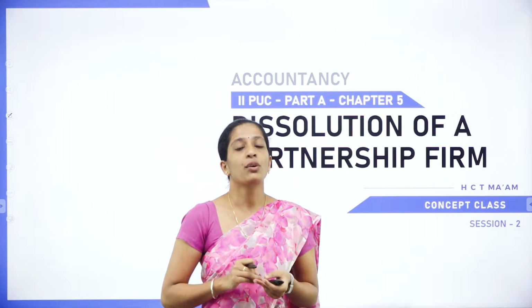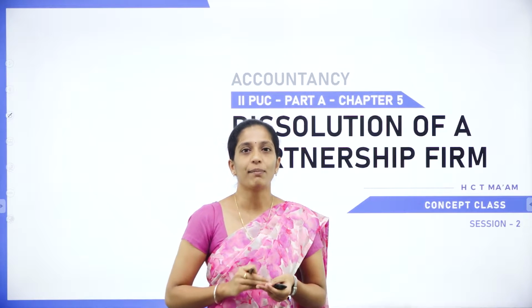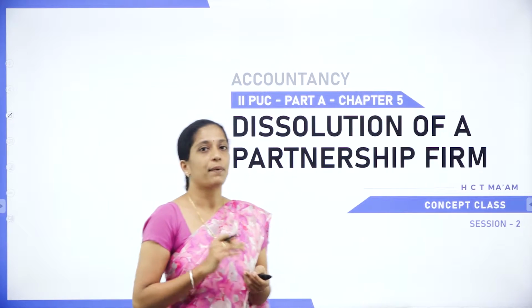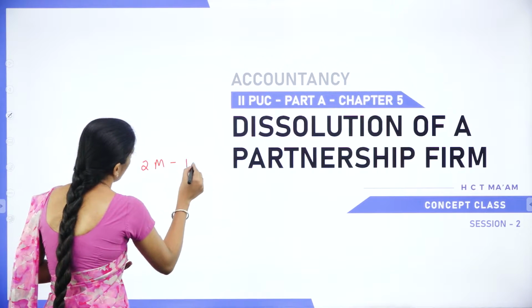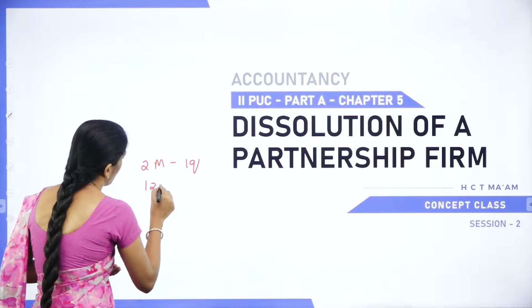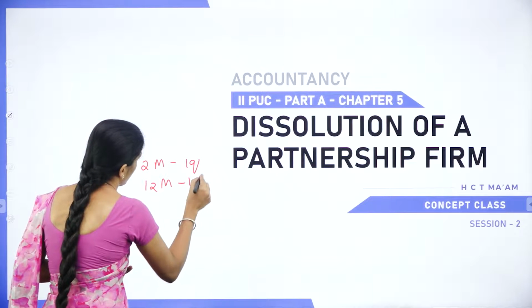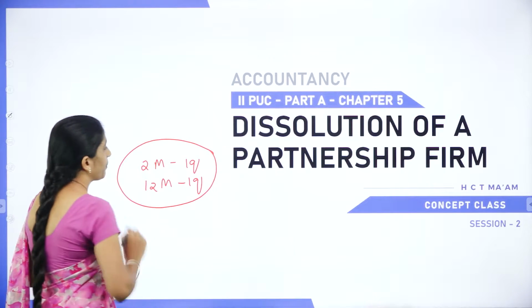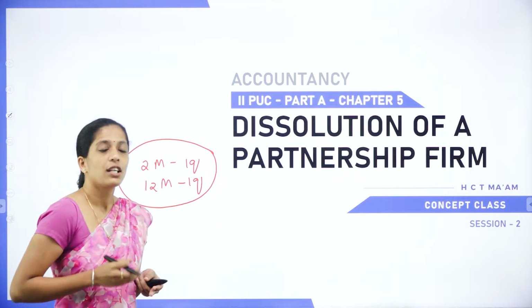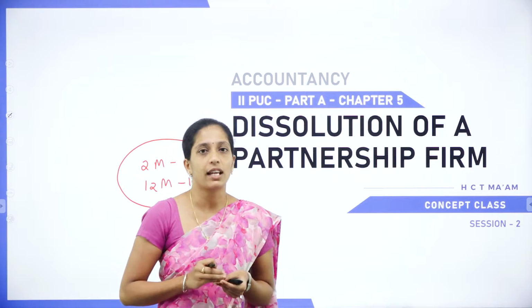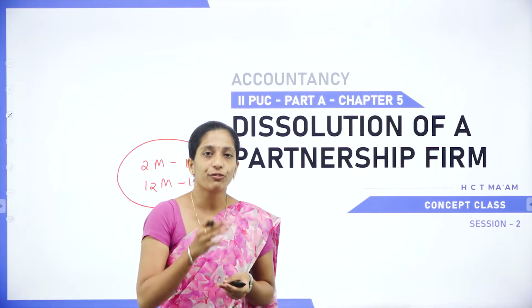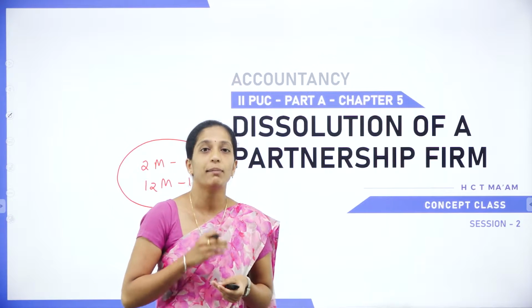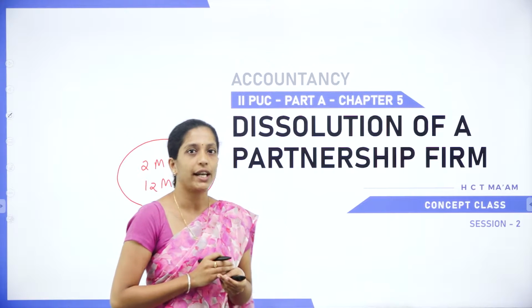So in today's session, we shall directly go through a 12 marks problem, because from this chapter you can expect 2 marks, 1 question and 12 marks, 1 question. So total 14 marks from this chapter, and for 2 marks they might ask a simple theory question, or they might ask a simple journal entry. So if you know how to solve a 12 marks problem, it is very easy to write the journal entry.